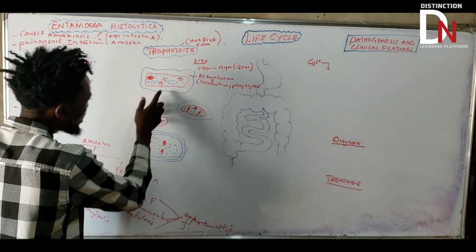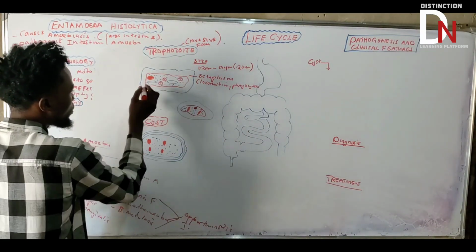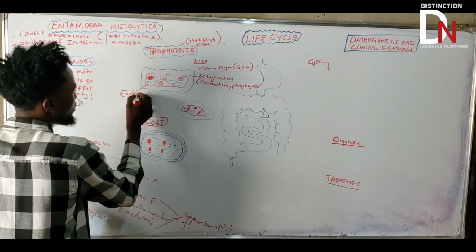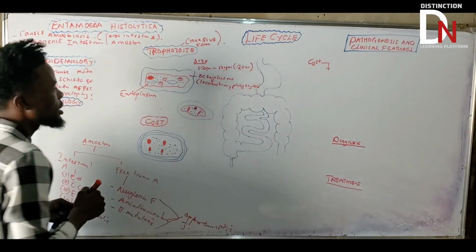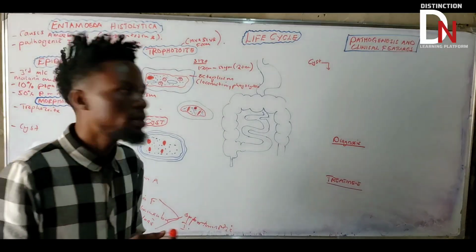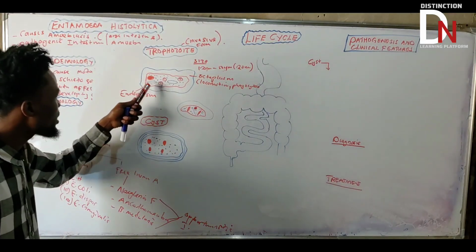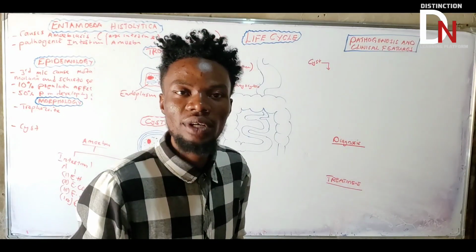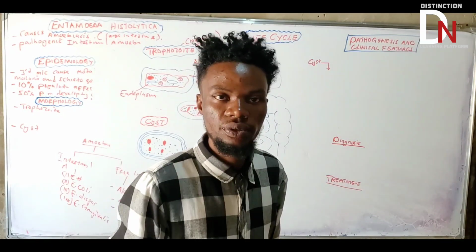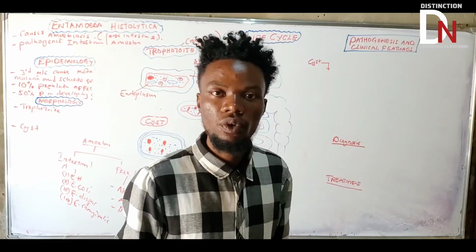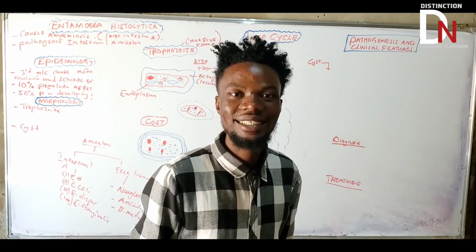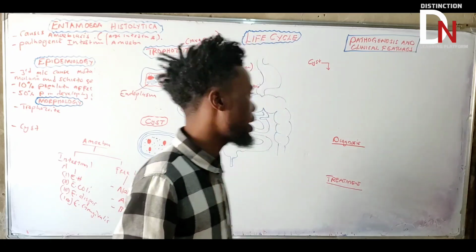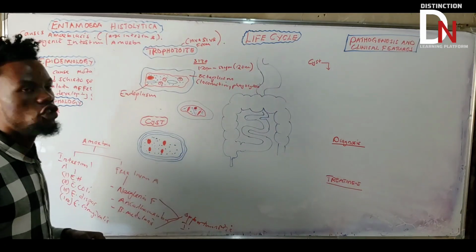Now, if you look at the inside here, what do we call this? We call it endoplasm. If you look at it, it has certain things inside. No wonder they say it has a granular-like appearance. It has granules, so it's not a homogeneous appearance. It contains granules, so it's a granular type of appearance.